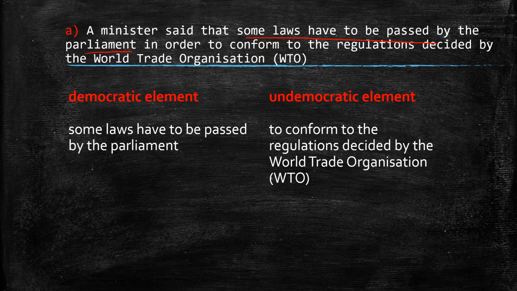It is a democratic element. Obviously, that is a democratic element. And in the latter part it is given, in order to conform to the regulations decided by the World Trade Organization. So it is an undemocratic element, to conform to the regulation decided by the World Trade Organization.